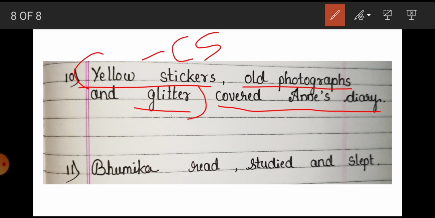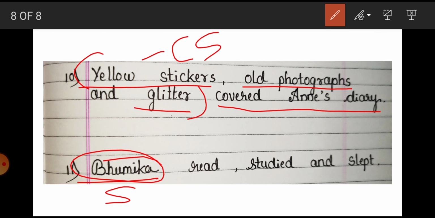Got it? Now, our last example is: Bhumika read, studied and slept. She read, studied and slept. In this sentence, we are talking about Bhumika. So, it is very easy. We are talking about only one subject, one noun, that is Bhumika. So, this is our subject part.